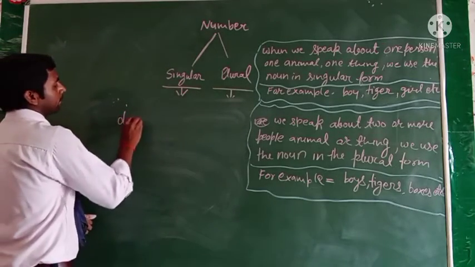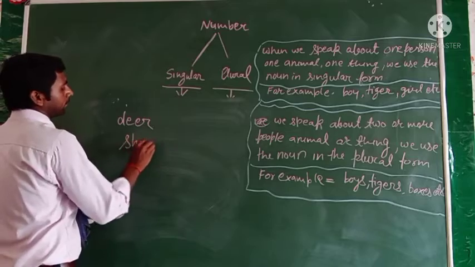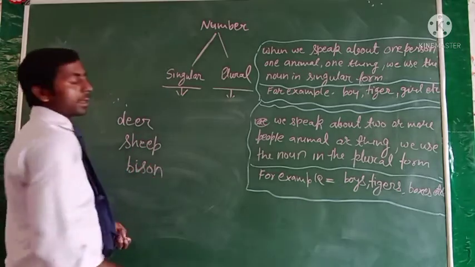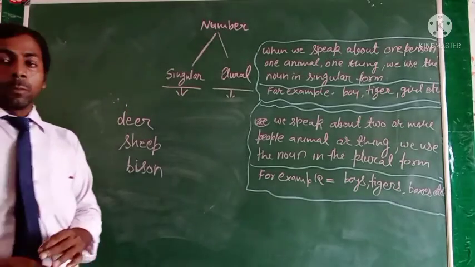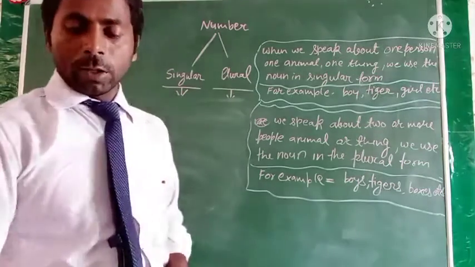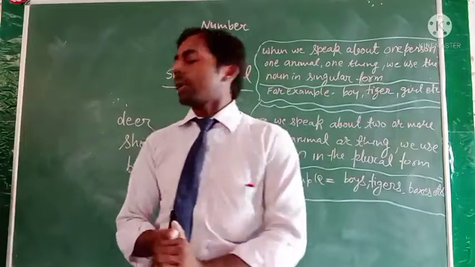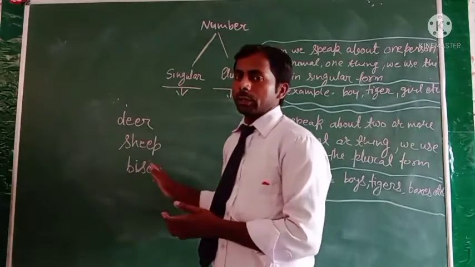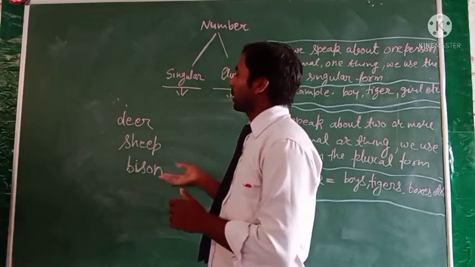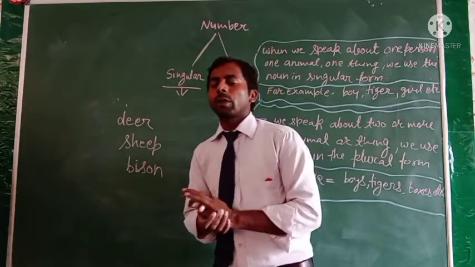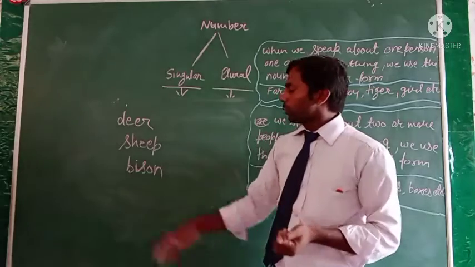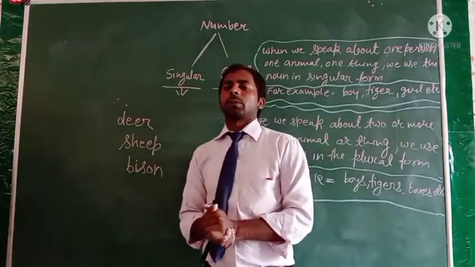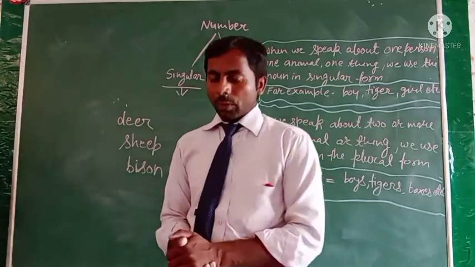Deer, sheep, aircraft. Some of these words we cannot change. This type of word is used as both singular and plural form. Clear?